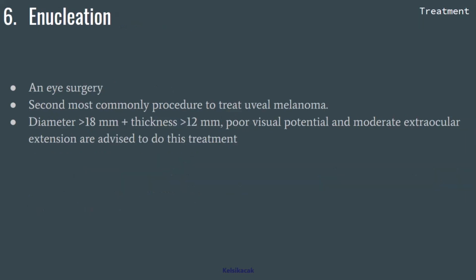Last but not least, enucleation. Basically, this is an eye surgery, and it is the second most commonly used procedure by ophthalmologists to treat uveal melanoma. When the patient has a uveal melanoma larger than 18 millimeters in diameter and 12 millimeters in thickness, in addition to poor visual potential and moderate extraocular extension, they are advised to undergo this treatment.